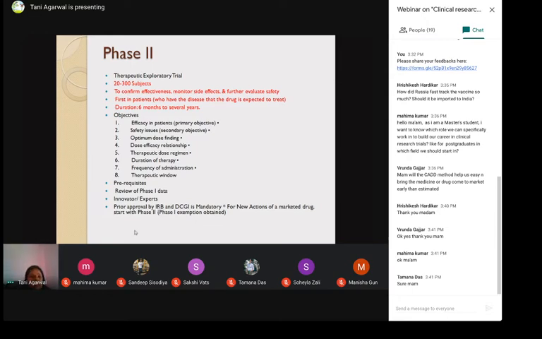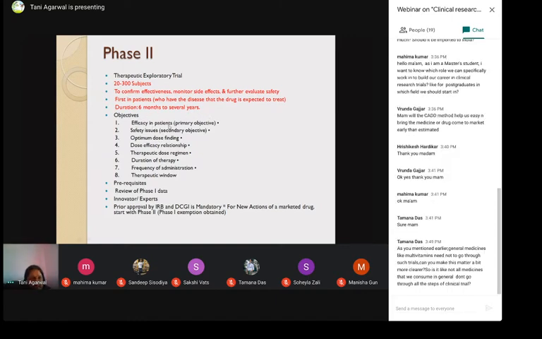And the duration is 6 months to several years. Objectives are to assess the efficacy in patients, safety issues, optimum dose finding, dose efficacy relationship, therapeutic dose regimen, duration of therapy, frequency of administration, and therapeutic window.